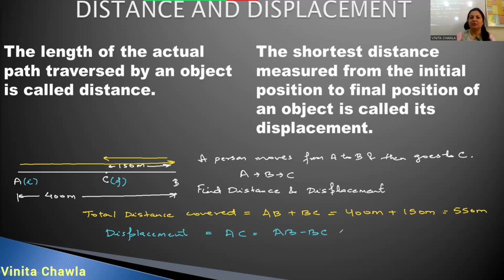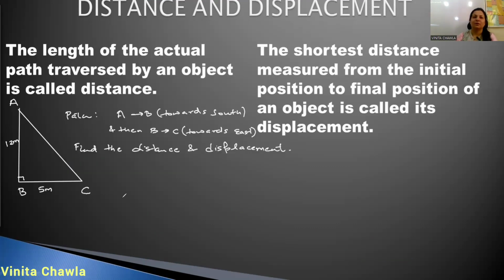So 400 meter minus 150 meter, and the answer is 250 meter. Done. Verify your answers. Next question.